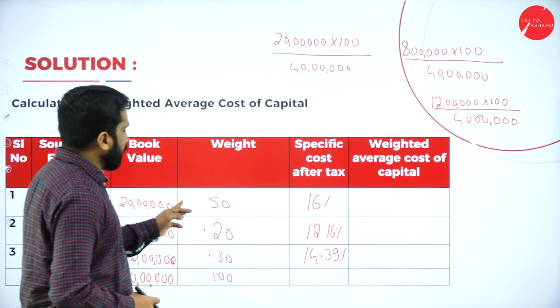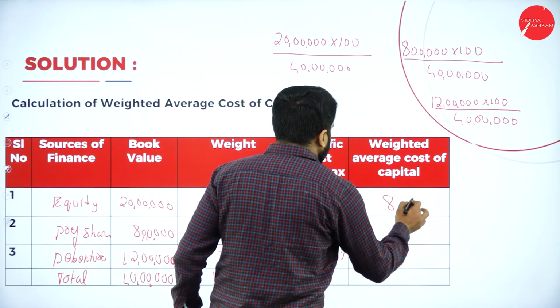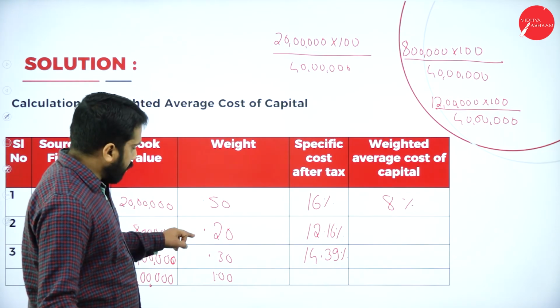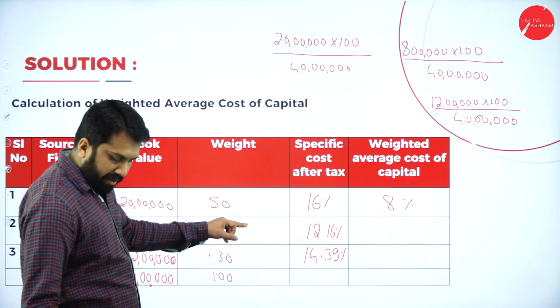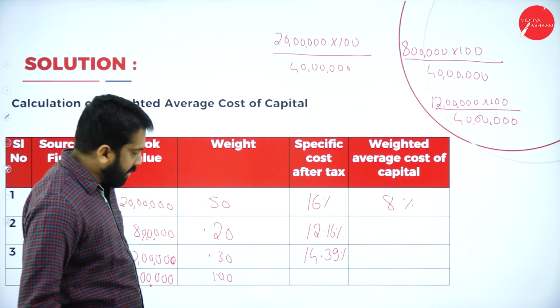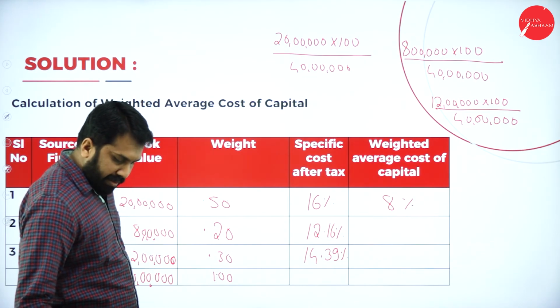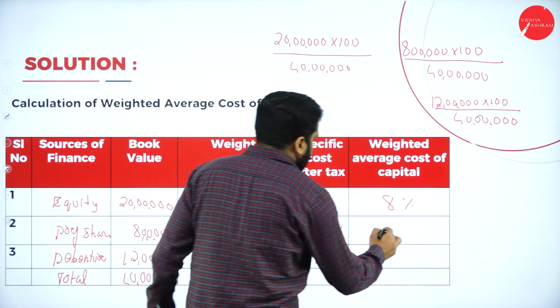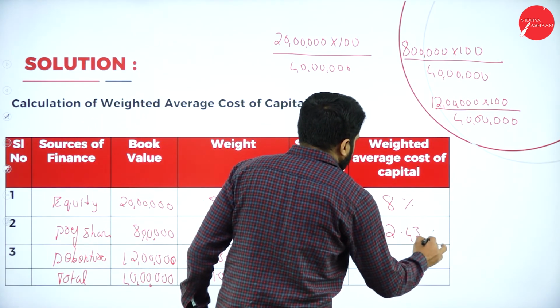Now calculate this. 16 into 0.50 will be 8%. 12.16 into 0.20 will be 2.43%.